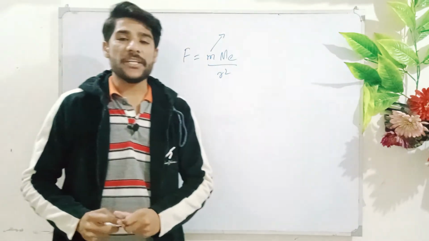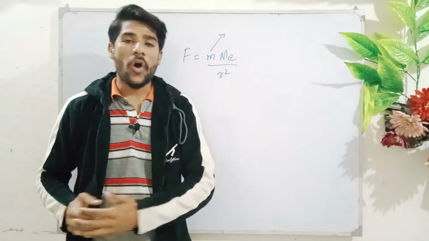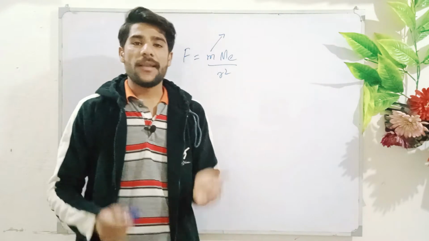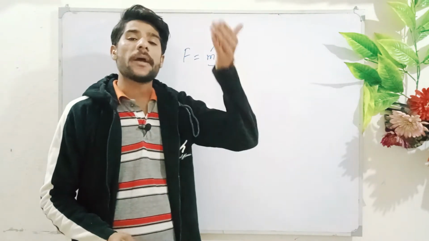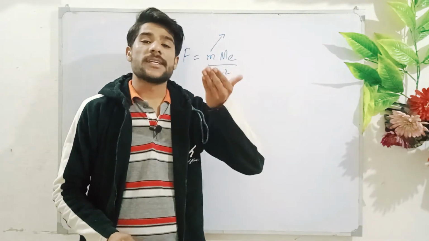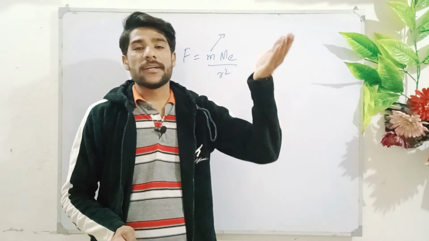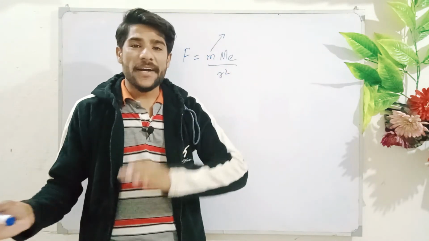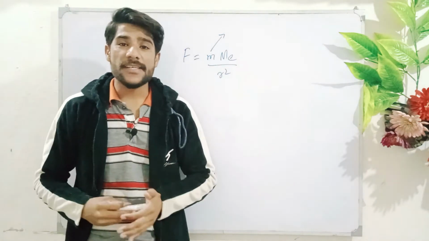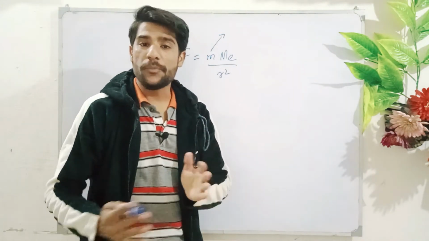The gravitational force is a non-contact force. For example, when we throw an object vertically upward, its velocity decreases. But when that object comes down toward the earth, its velocity increases. This is due to the gravitational pull.